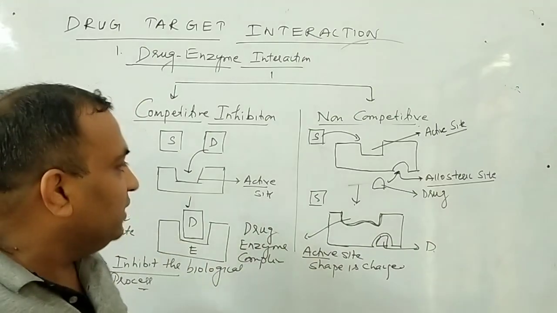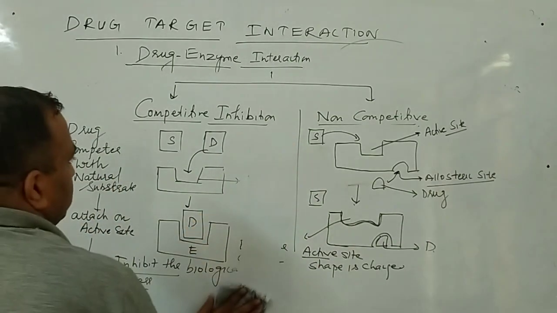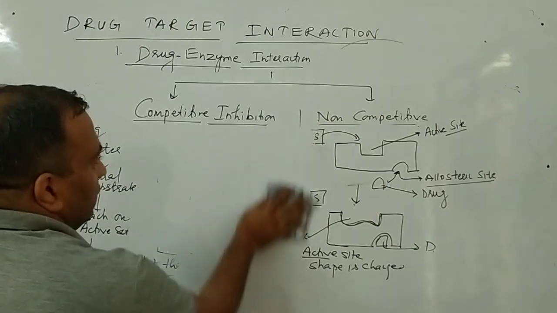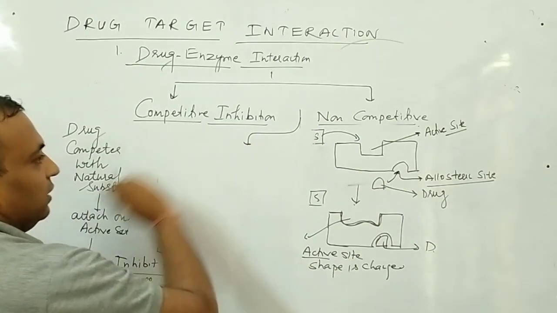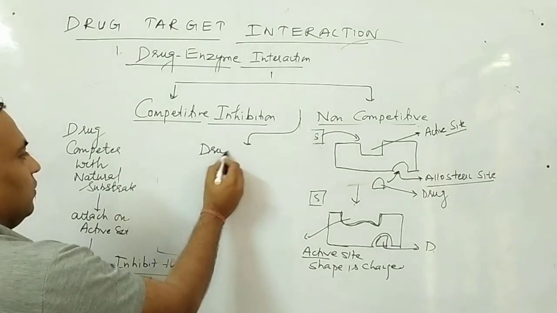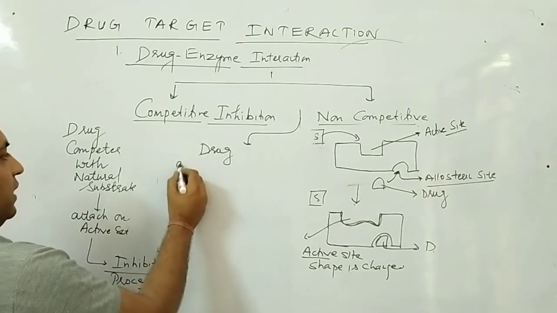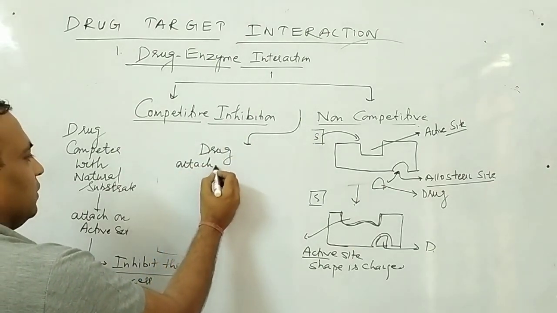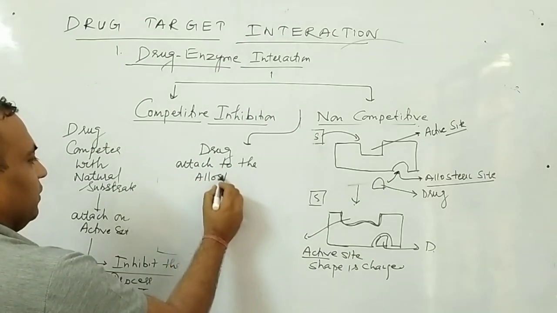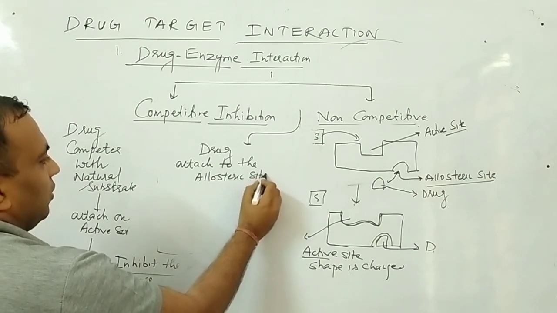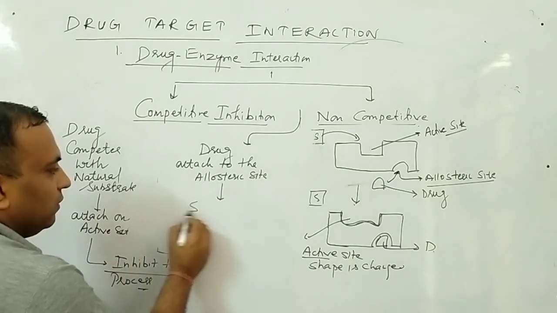So how can I define this one now? In case of non-competitive inhibition, what is the definition? The drug attaches to the allosteric site, due to which what happens?